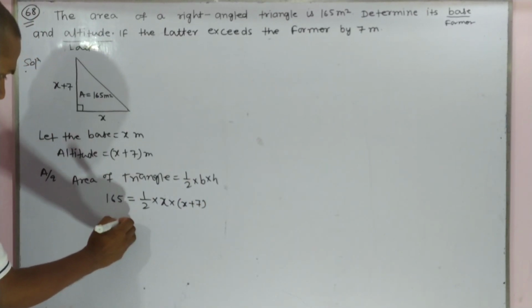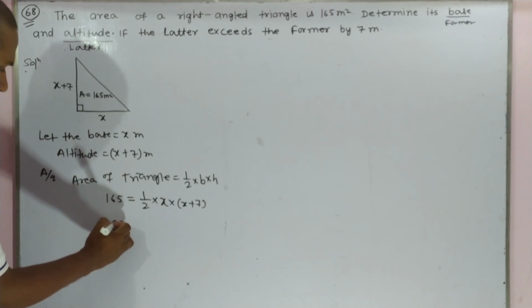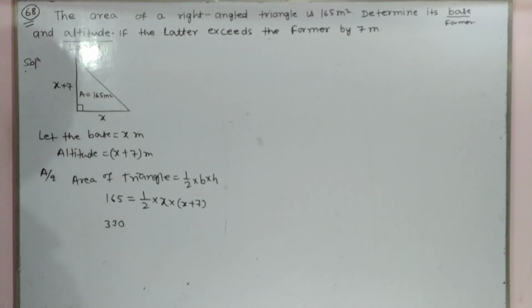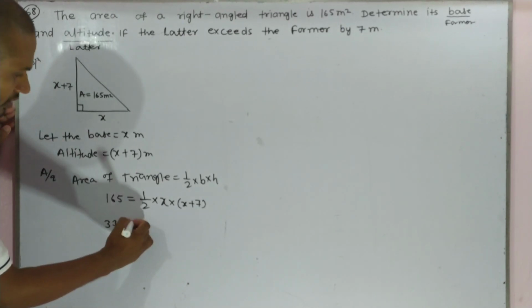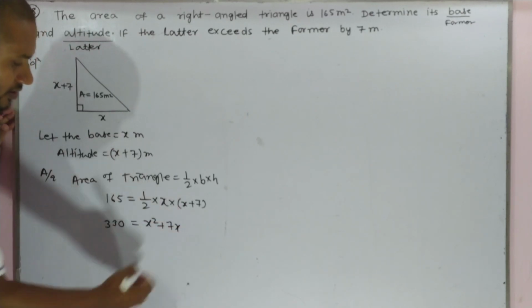Now from here, 2 times 165 is 330, and it is equal to x into x plus 7, that is x square plus 7x.